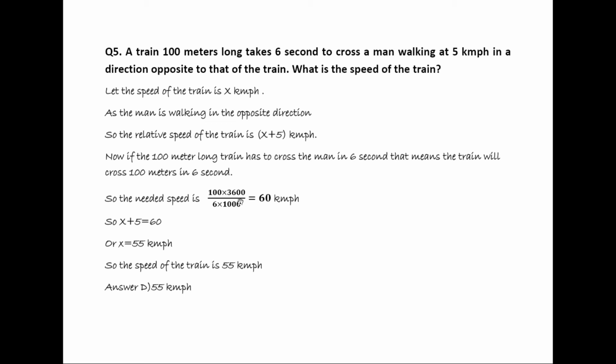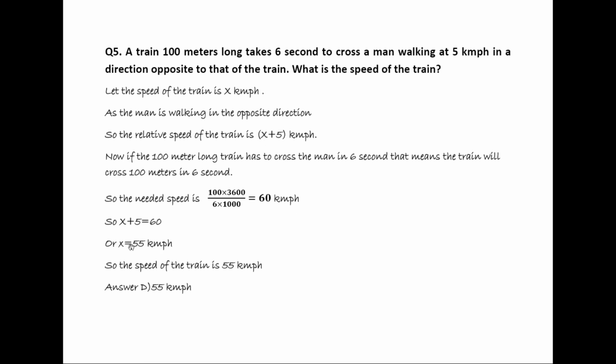In 1 hour we know there are 3600 seconds. So 100 into 3600 by 6 into 1000. We are converting that meter into kilometer and second into hour. So from there we got 60 km per hour.